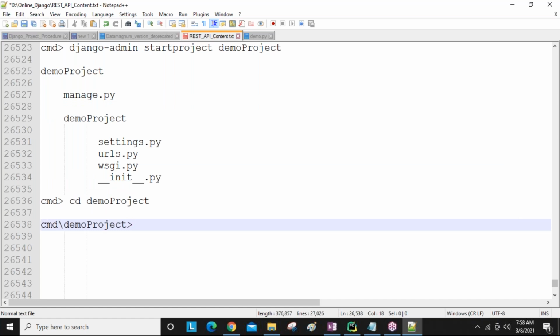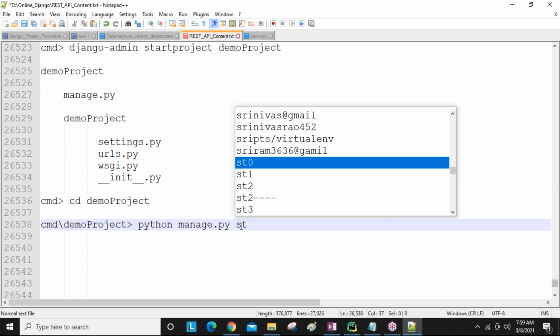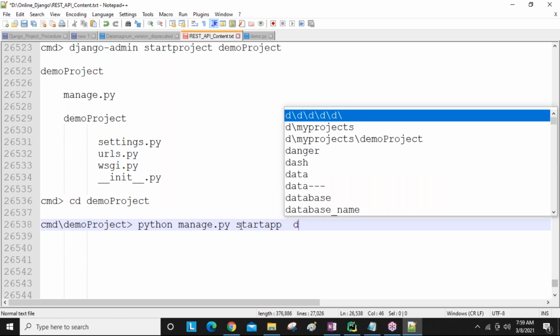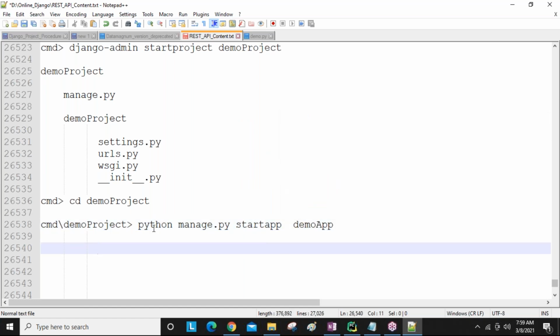Now here, guys, I want to create my application. If you want to create your application, the command is python manage.py, which is fixed, guys. So this manage.py I'm using here: python manage.py startapp, followed by the app name you are going to use, okay.